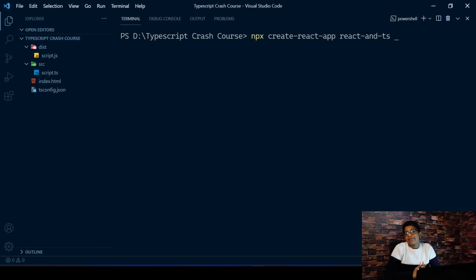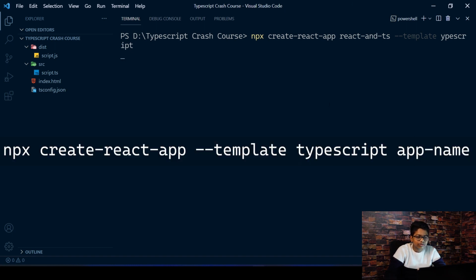Now for using TypeScript, we can't just run this command. We have to provide an additional flag called --template TypeScript. You don't have to give the equals in there. So this says go ahead and use the TypeScript template for the create-react-app utility, and let's go.